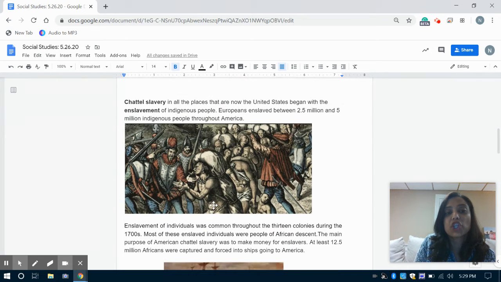So now that we know those four words, let's take a look at what this document says. It says chattel slavery in all the places that are now the United States began with the enslavement of indigenous people. So before enslaved Africans were brought over here, there was already enslavement of individuals happening on this land. Europeans enslaved between 2.5 million and 5 million indigenous people throughout America.